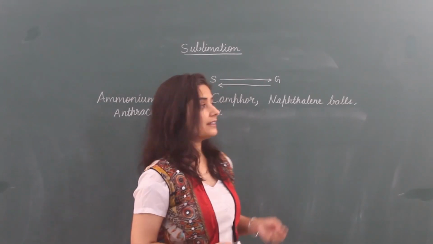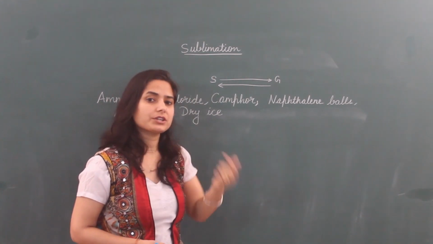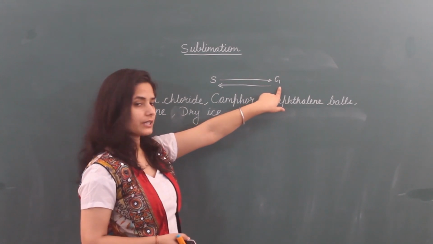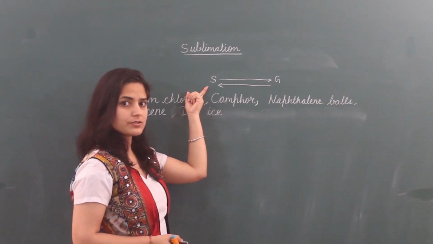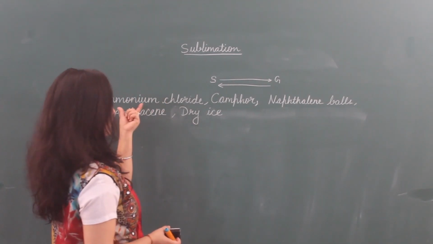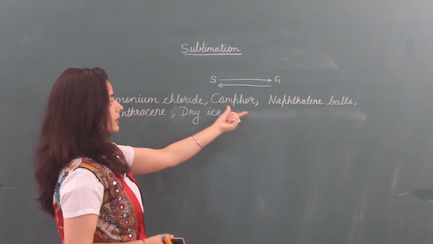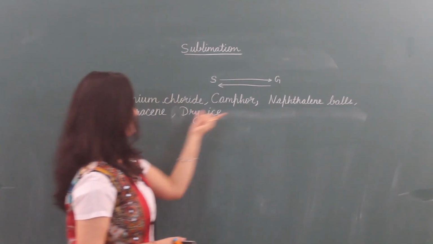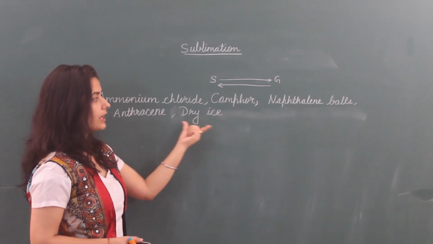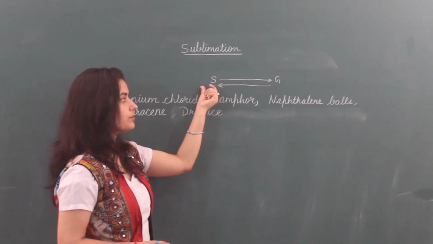Welcome back to class. In the last topic we were discussing sublimation. It is for change of state of matter. What is sublimation? When a solid directly converts into gas, or gas directly converts into solid, without converting into a liquid state. These are the examples we have taken: ammonium chloride, camphor, naphthalene balls, anthracene and dry ice. These are all substances which directly convert from solid to gas or gas to solid.